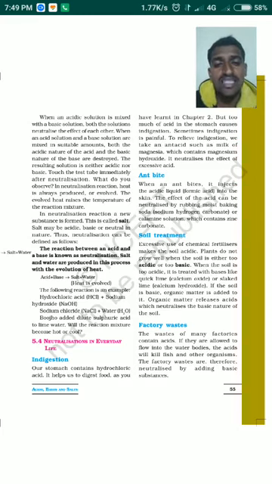By adding this, you can reduce the acidic level of the soil. If the soil is acidic, we add quicklime or slaked lime, that is calcium oxide or calcium hydroxide. When the soil is too basic, then what do we need to do? If the soil is too basic, we need to add organic matter.